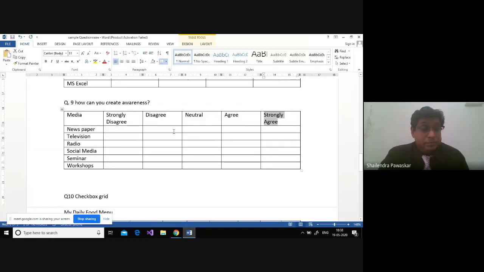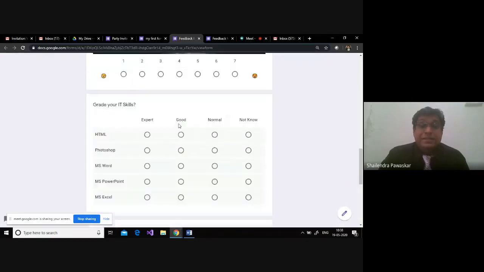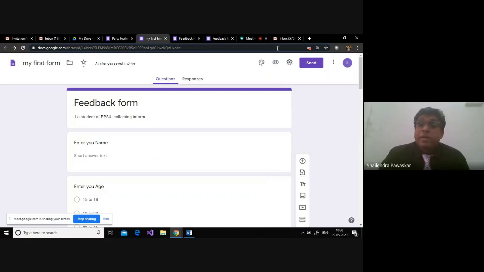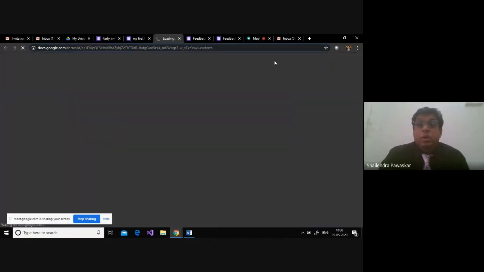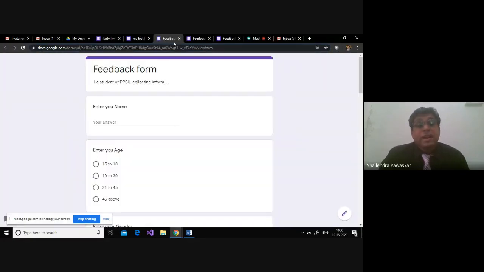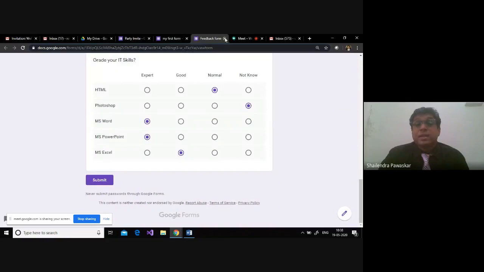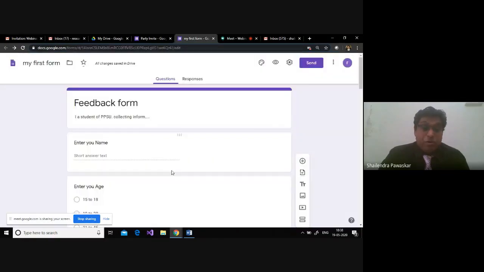Let us go back. Check why the grids have been used. So see, if you can see here, every time I click a preview, one new preview tab is open in my browser. So let us keep closing that tab. As soon as the work is done, close that tab and go back to your form.